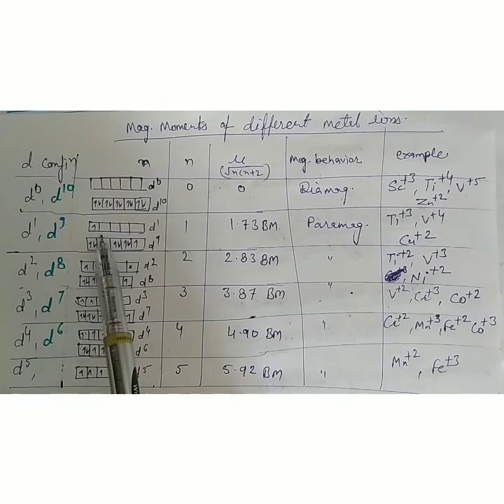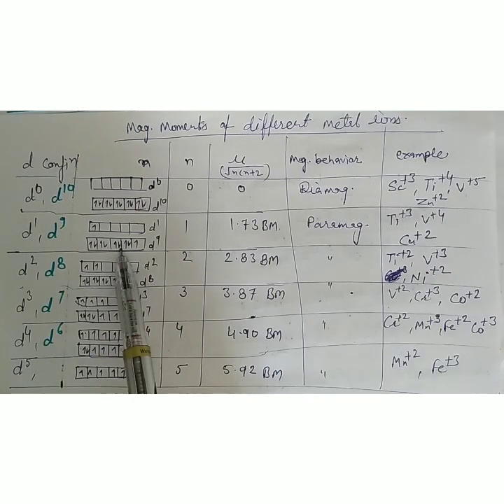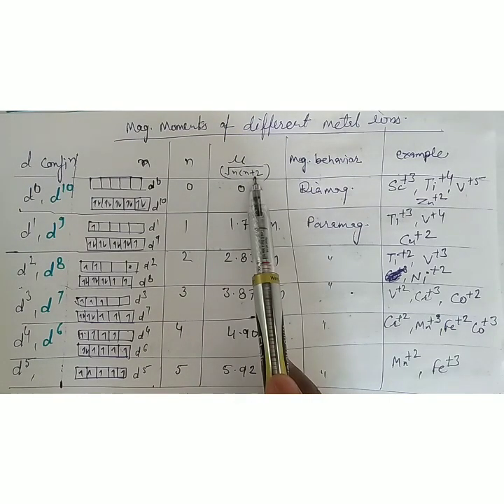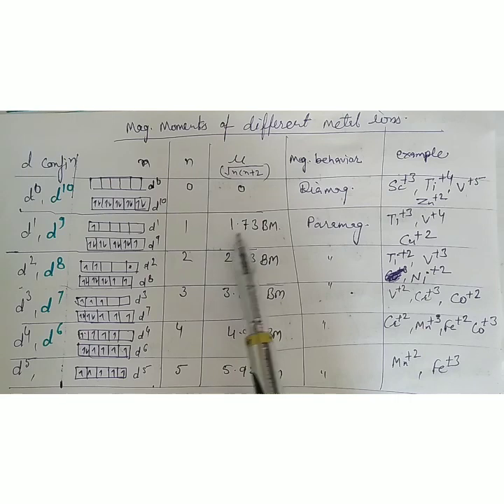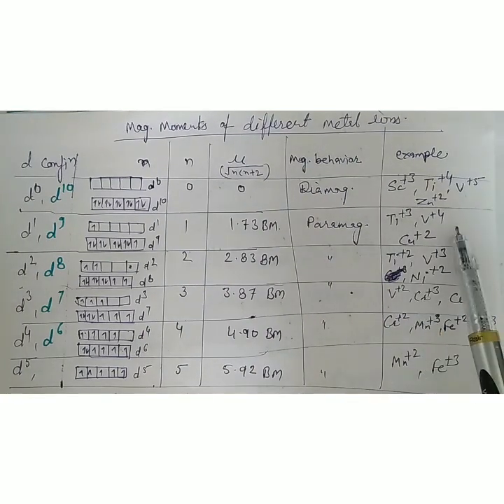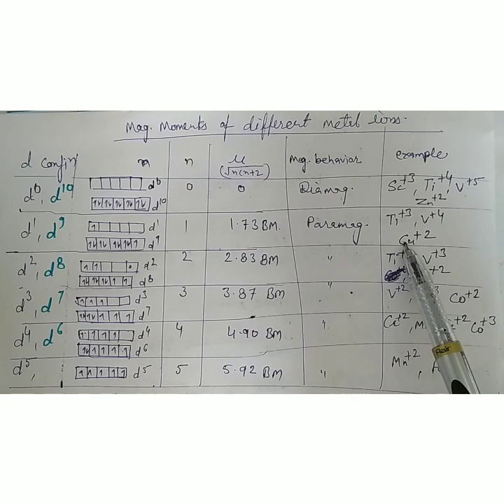D1 and d9. D1 means 1 unpaired electron and d9 means 4 pairs are paired and 1 is unpaired. So n is equal to 1. When n is put in this formula, the magnetic moment value will be 1.73 Bohr magneton, and due to the magnetic moment it will be paramagnetic in nature. Examples: Ti+3 and V+4 have d1 configuration, while Cu+2 has d9 configuration.